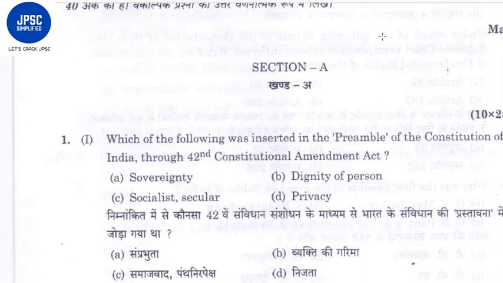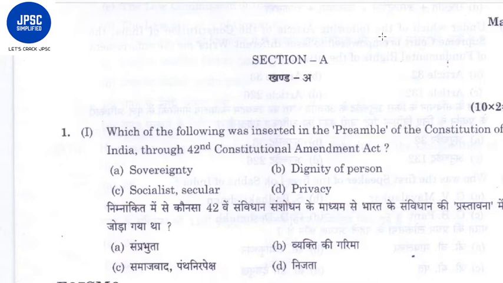See, here we can see the objective type questions in Indian Constitution and Polity. So see, they ask very basic questions. The first question here you can see is: which of the following was inserted in the preamble of the Constitution of India through the 42nd Constitutional Amendment Act? If you have read the 42nd Constitutional Amendment Act, you very well know that sovereignty was in the original constitution, so it was not inserted by an amendment.